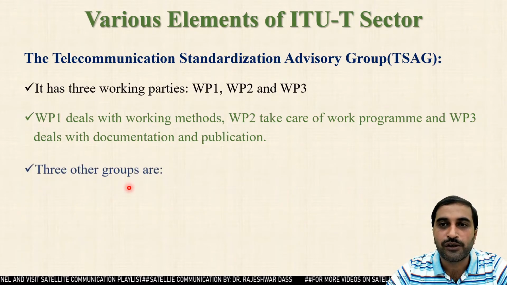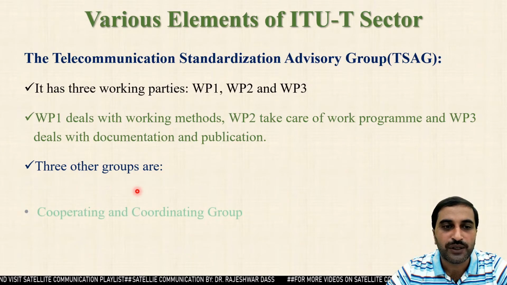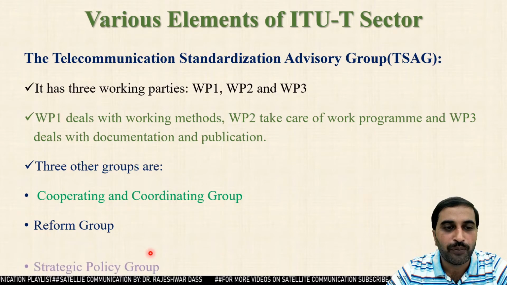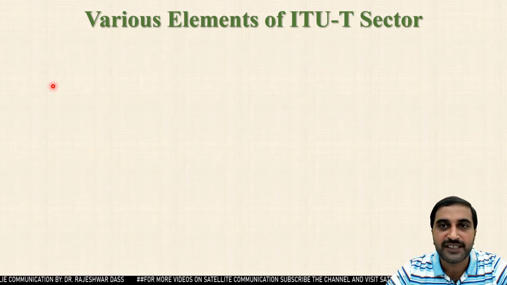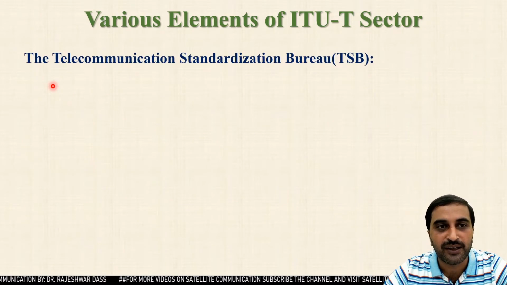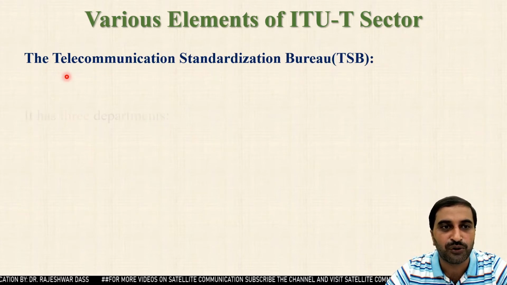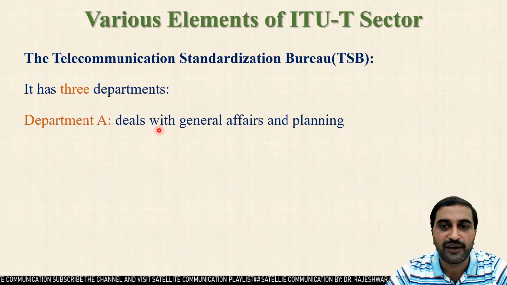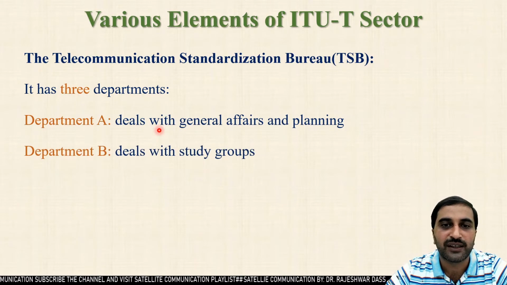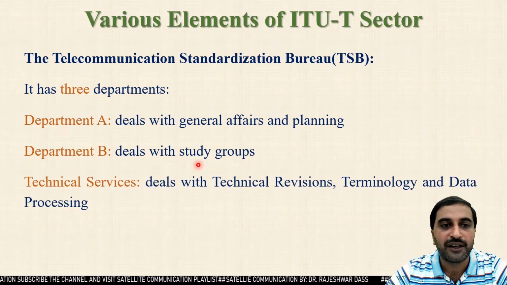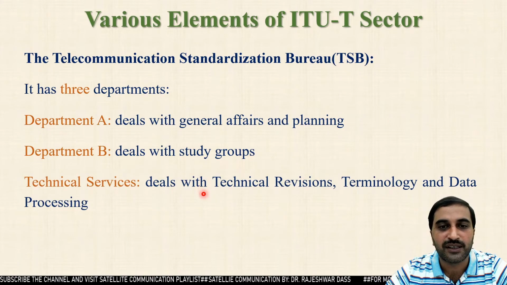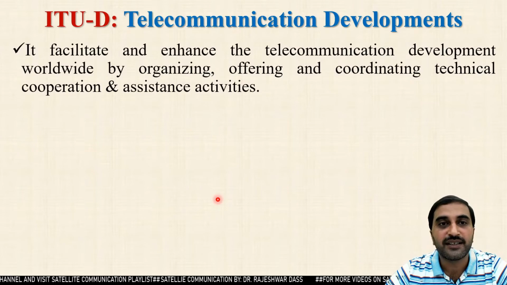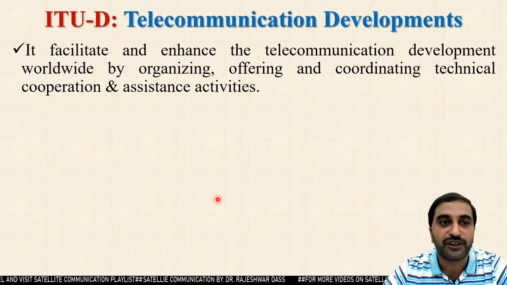3 other groups also work under TSAG, and these groups are the cooperating and coordinating group, the reform group and the strategic policy group. Next element of ITU is TSB, that is the Telecommunication Standardization Bureau. It has 3 departments. Department A deals with general affairs and planning. Department B deals with the study groups, and the third department, that is technical services, deals with technical revisions, terminology and data processing.